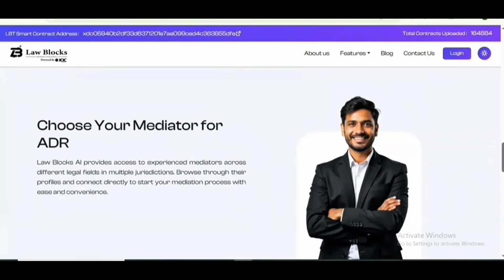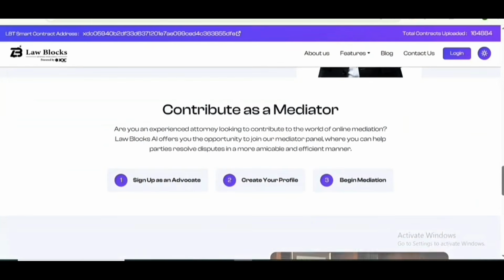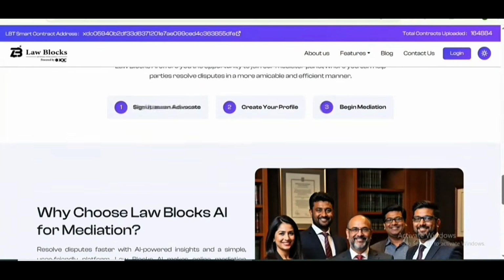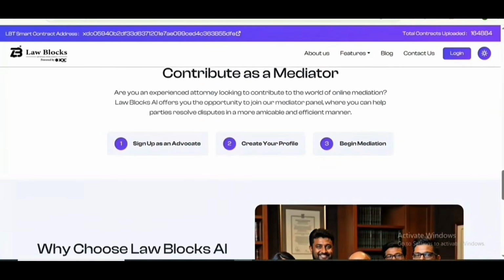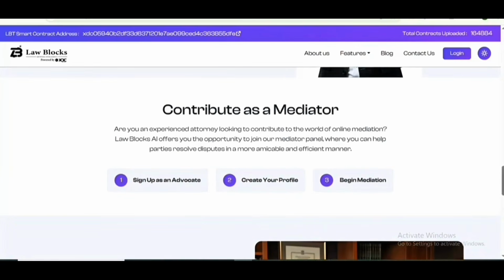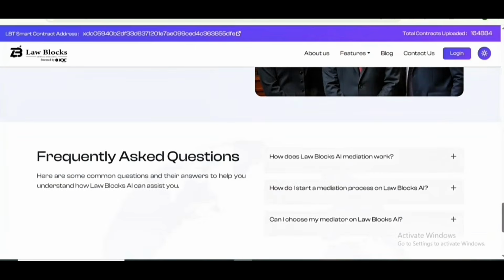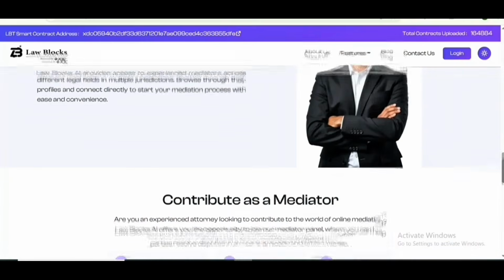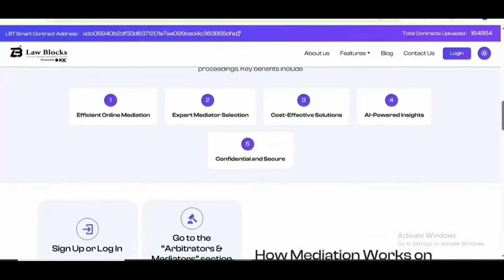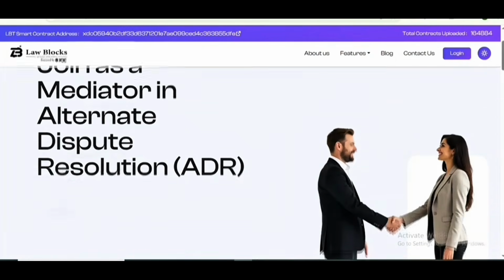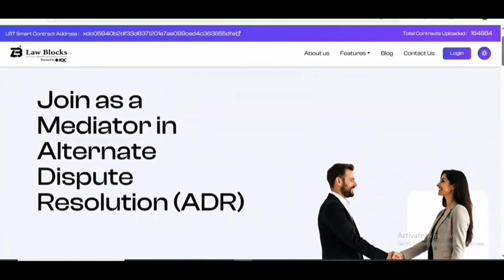So you can choose your mediators for ADR and contribute as a mediator. You just need to sign up as an advocate. You can create your profile and you can begin mediation. You can contribute as a mediator. And the next question is, why choose LawBlocks AI for mediation? Here is the answer. And if you have any questions, you can find out the details. So this is an amazing opportunity for the people who need mediators in alternative dispute resolution.